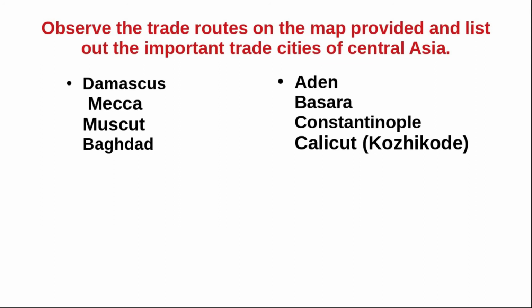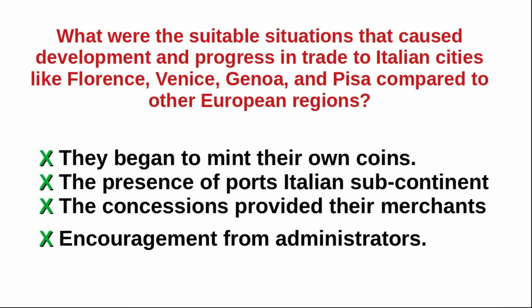Next question. What were the suitable situations that caused development and progress in trade to Italian cities like Florence, Venice, Genoa, and Pisa compared to other European regions?